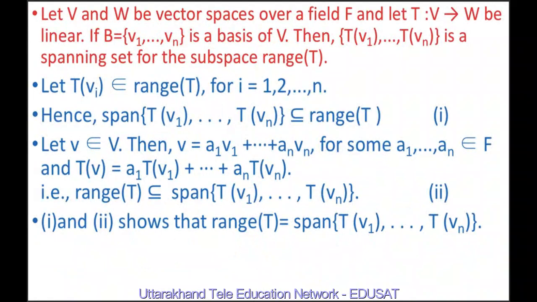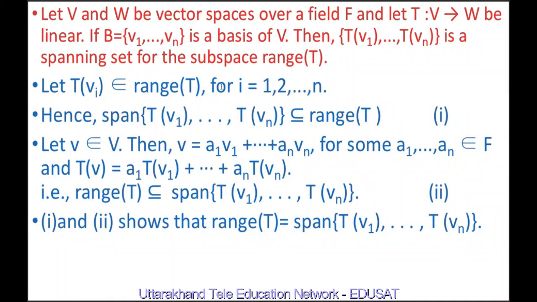Now we will show that if T is a linear mapping from a vector space V to a vector space W over a field F and B = {v1, v2, ..., vn} is a basis of V, basis of V means it is linearly independent and every vector in V can be expressed as a linear combination of elements of B, that is v1, v2, ..., vn. Then {Tv1, ..., Tvn} is a spanning set for the subspace range T.